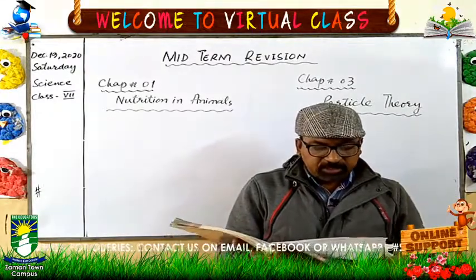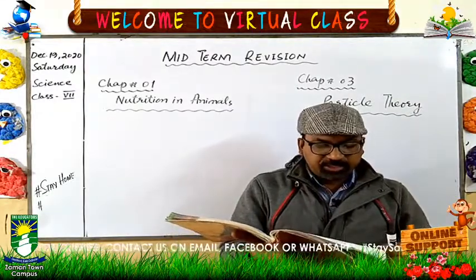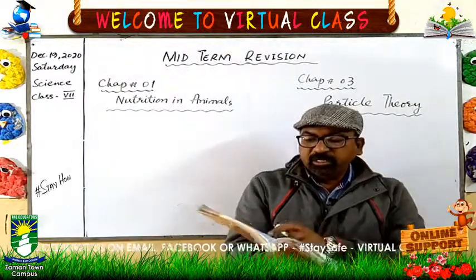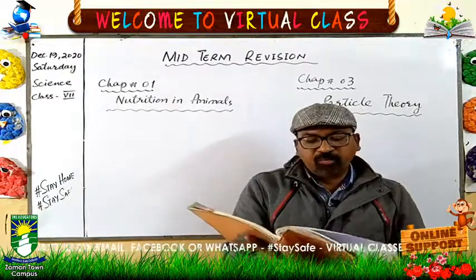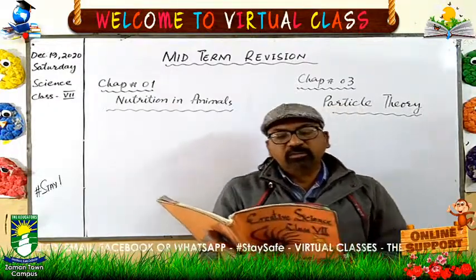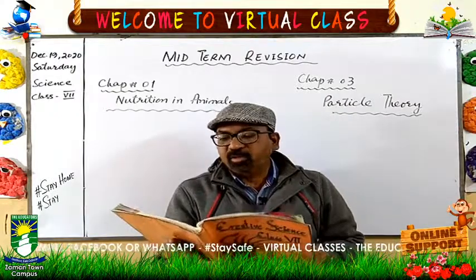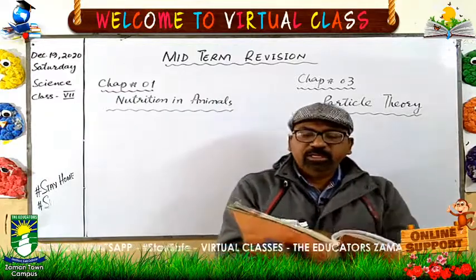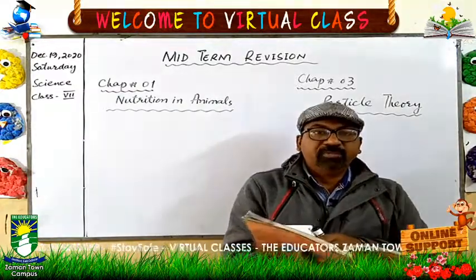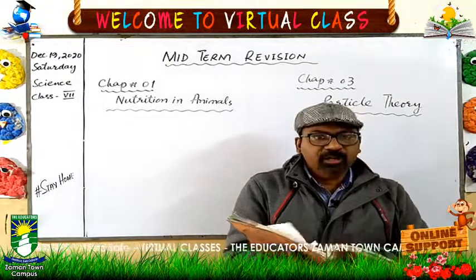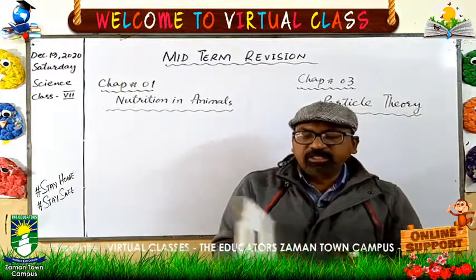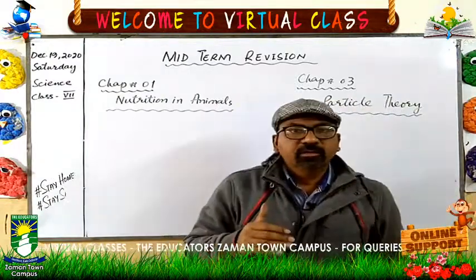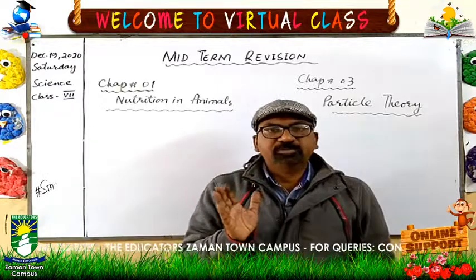So you people just learn the key points at page number 26: melting, freezing, sublimation, evaporation. Learn these terms properly, learn Assessment 1 properly, and true false, and all the work which is done in your book, learn the work properly. Assessment 2, all the questions which are done in the copy and in the book, learn properly, and prepare these 2 chapters properly.